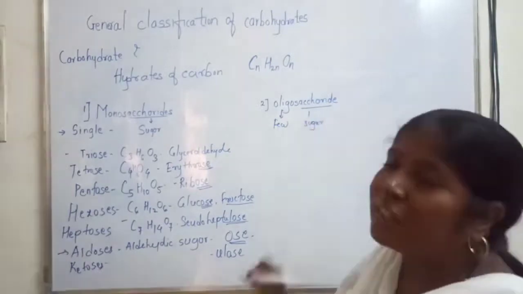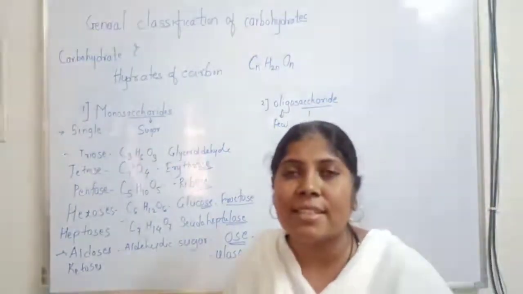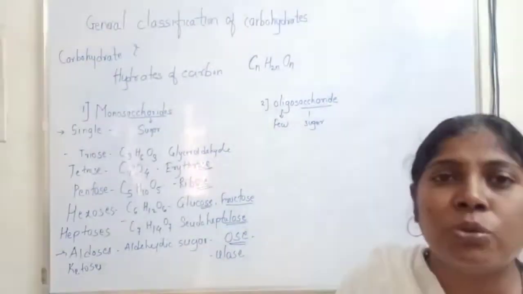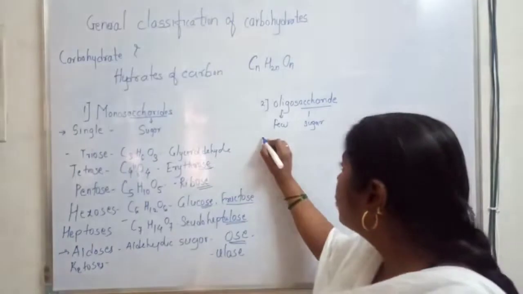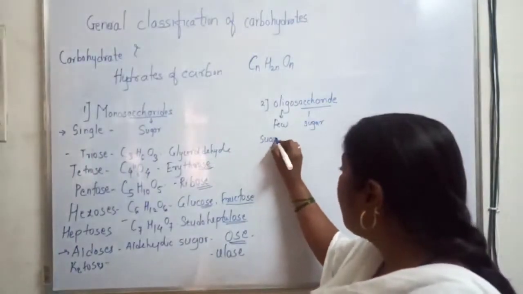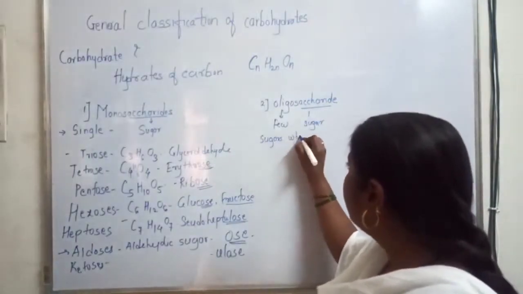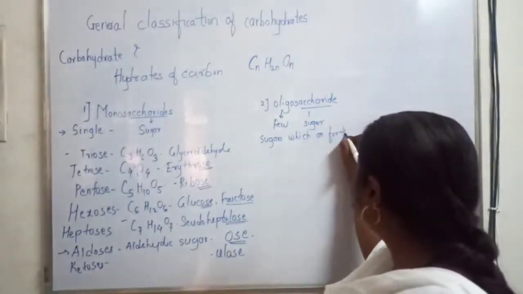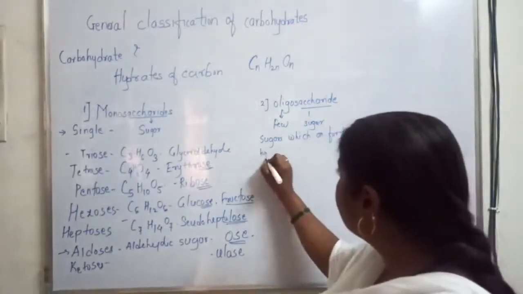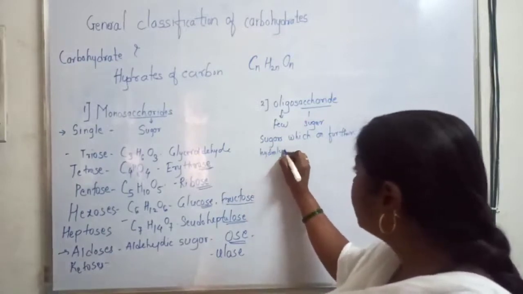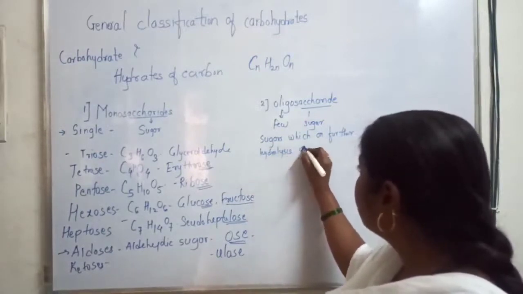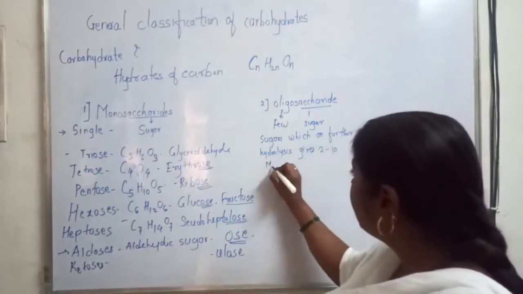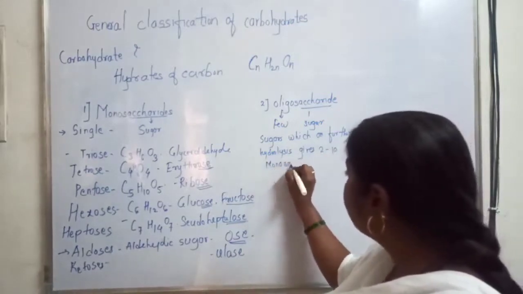So one can define oligosaccharides as the sugars which on hydrolysis give 2 to 10 monosaccharides.